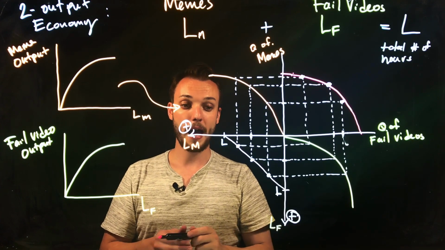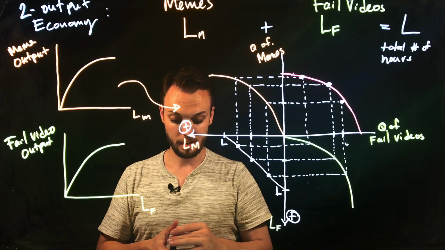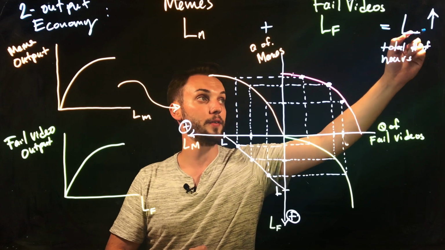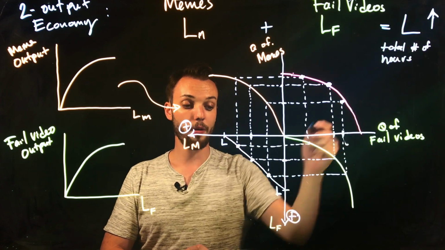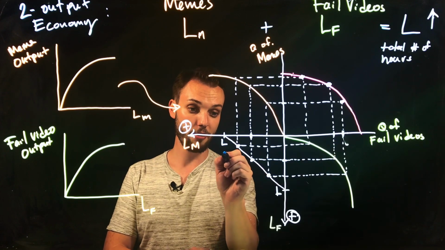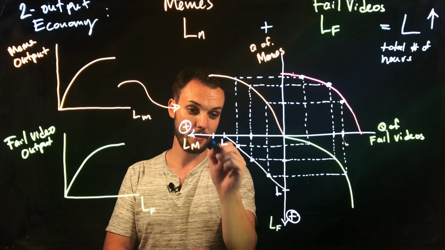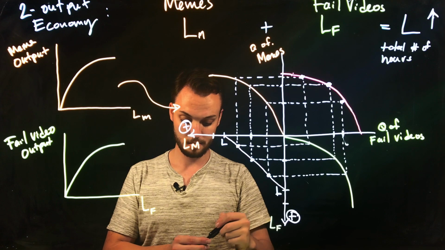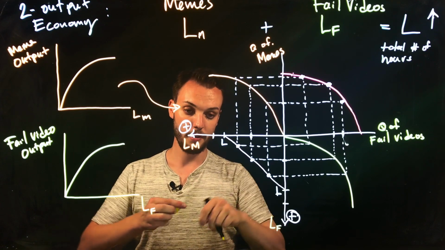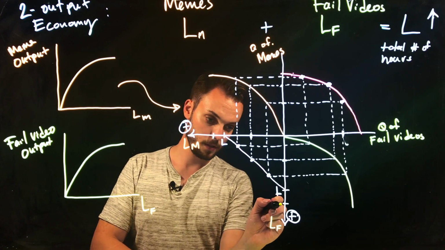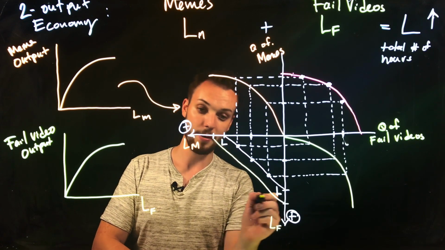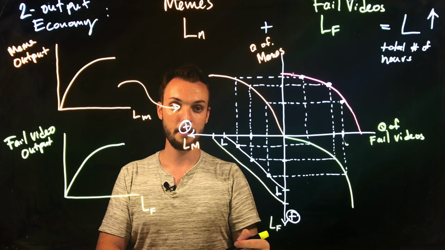So I could ask you, what would happen if we increased the supply of labor that could be employed in this economy? If we increased L, well, what would happen is that you increase the amount of labor that can be employed in each industry. So I'll say that we have a new line representing all combinations of labor inputs.